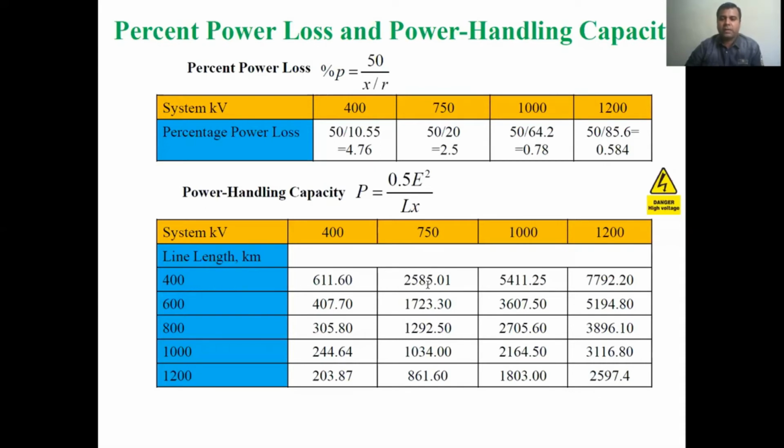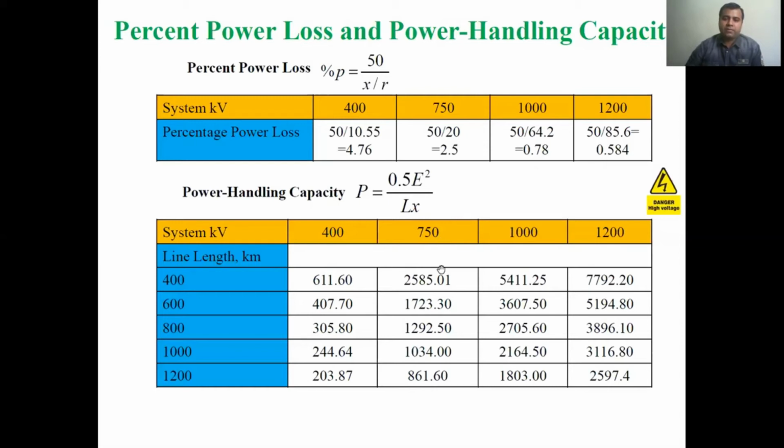As the voltage level increases, for 750 kV, if the length of the line is the same, we can see that the power handling capacity is 2585.01. Similarly, as the voltage level increases, the power handling capacity is enhanced. In other terms, we can say that one 400 kV transmission line can transmit 1/4 of the power of a 750 kV transmission line.